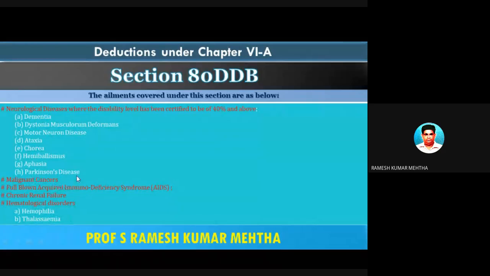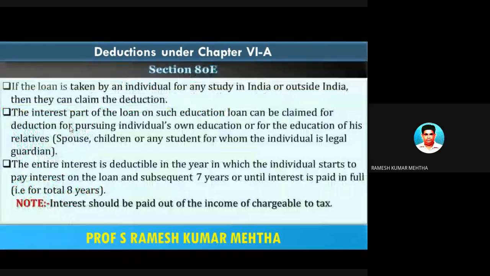These are all Parkinson's disease, ataxia, so on and so forth, dementia. So if any medical treatment is done for this kind of specified disease and some expenses are incurred for medical treatment, then the assessee can claim deduction under section 80DDB, subject to certain ceiling limit of amount.